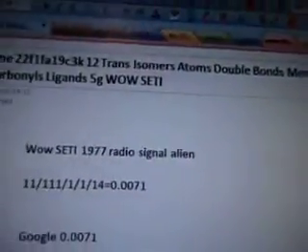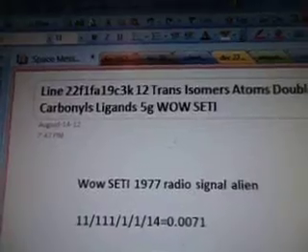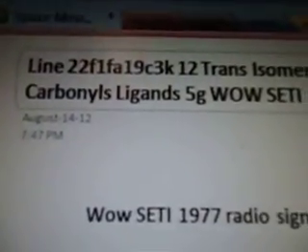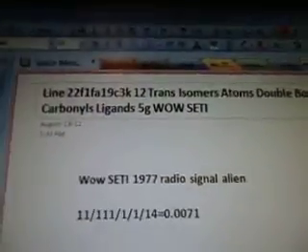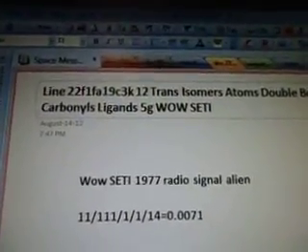This is the next video in the WOW series, and there are two other videos before this one where I divided up the data. So this is part 284C3k12. This is line 22f1fa19c3k12. Trans isomers, atoms, double bonds, metal carbonyls, ligands, 5G WOW Seti is the subject in this video.